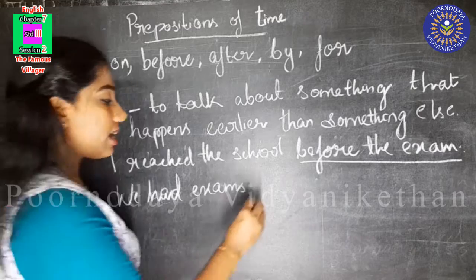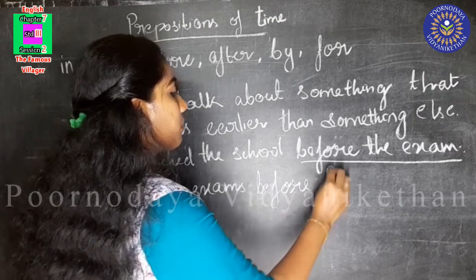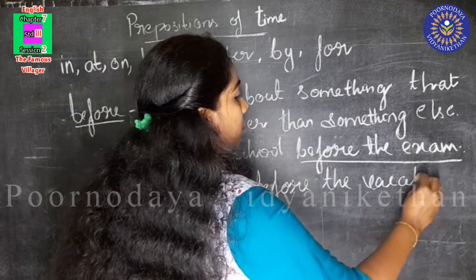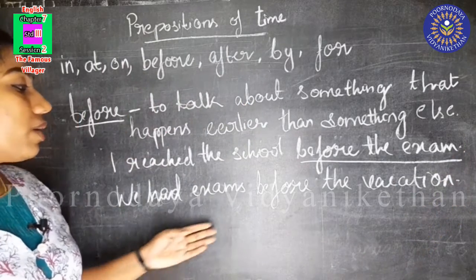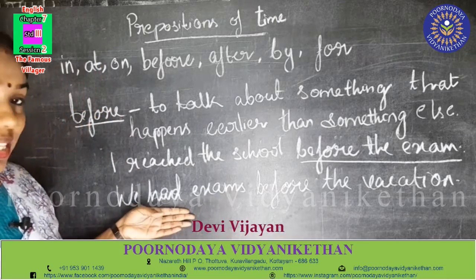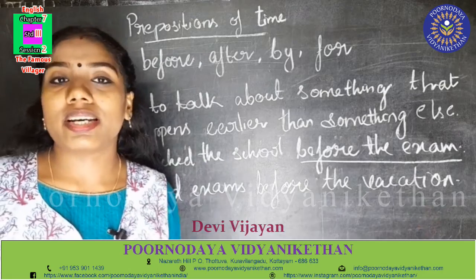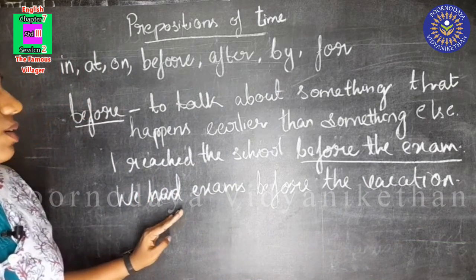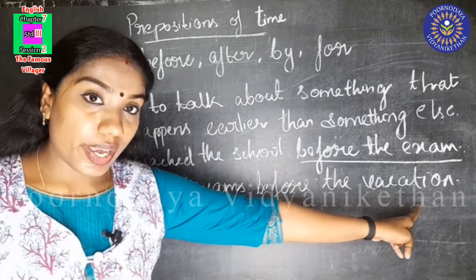We had exams before the vacation. Before the vacation. Here we used before to talk about the exams that were conducted before the vacation. So, the exams were conducted before the vacation.